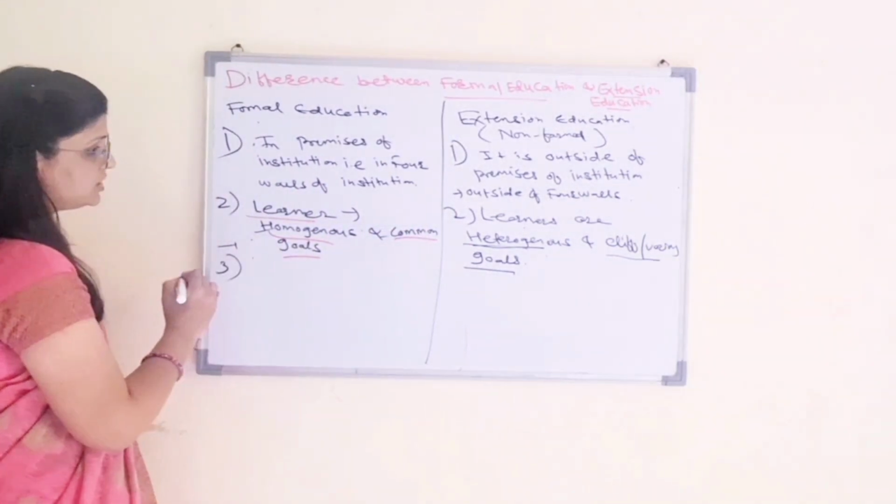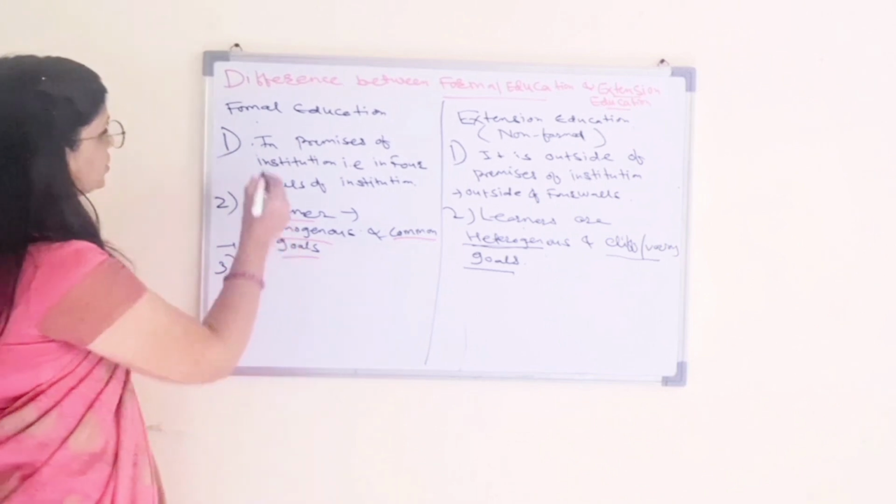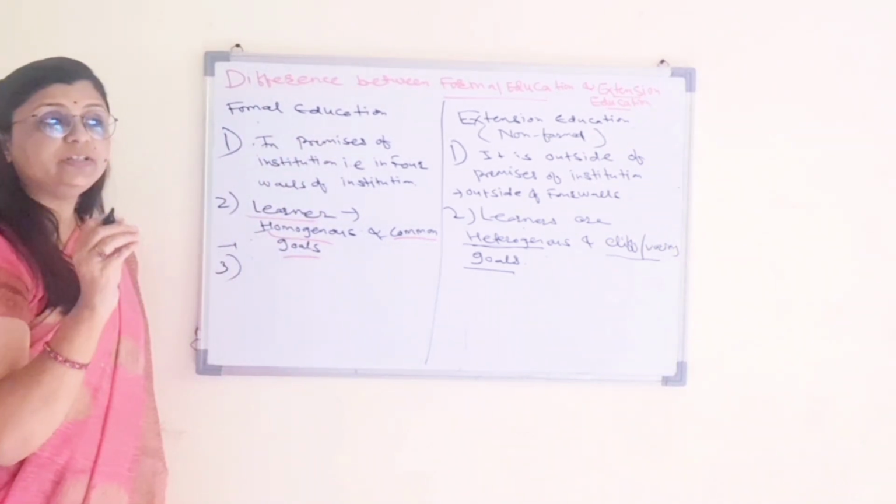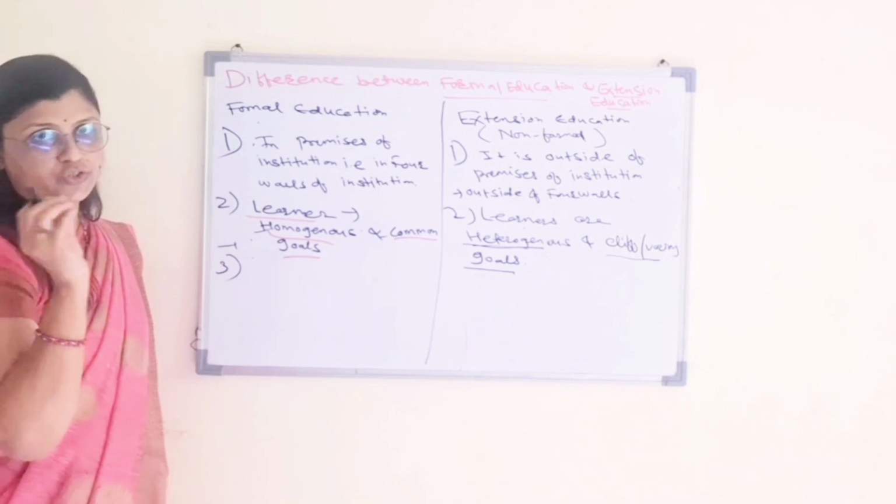Then the next difference: formal education adheres to the strict norms of the institution.